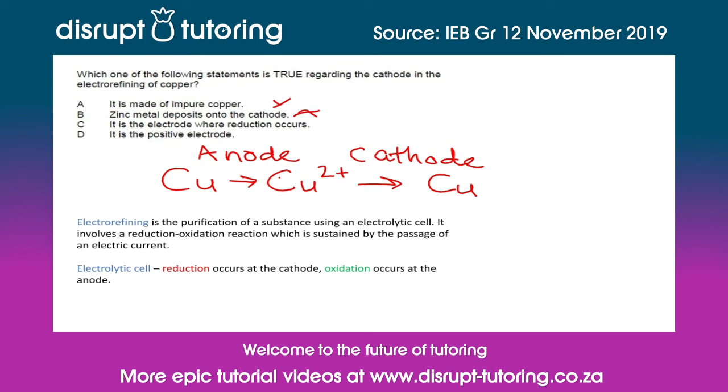The third statement says that the cathode is the electrode where reduction occurs. We know that in an electrolytic cell, reduction occurs at the cathode, so this statement is true. The last statement says that the cathode is the positive electrode. We know that reduction takes place at the cathode, and for the positive ions to be attracted to the cathode, it needs to be the negative electrode. So this statement is also false. We have therefore determined that the true statement is option C.